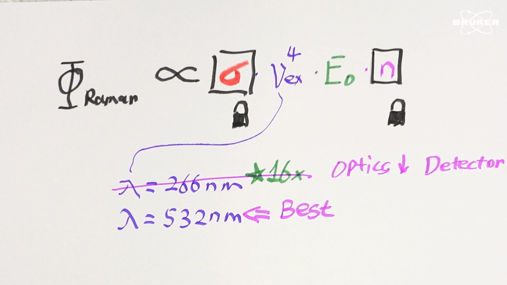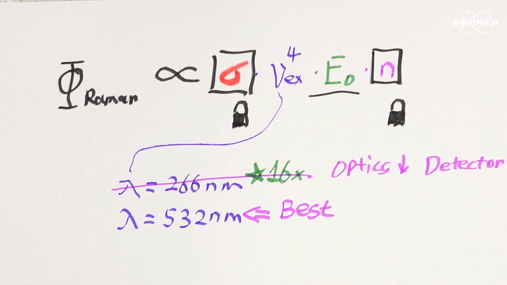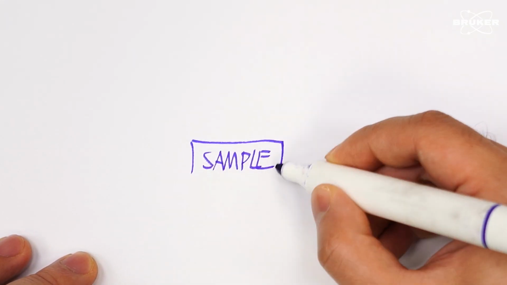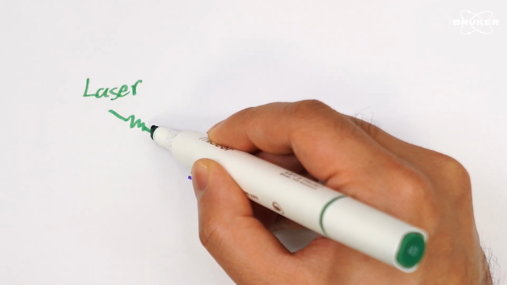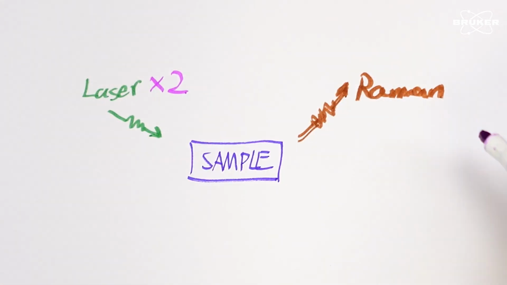Having ruled out the factor we cannot change, the path forward becomes clearer. We improve the laser power. In theory, doubling the laser power would double the number of Raman scattered photons, allowing us to achieve the same signal in half of the time. It sounds straightforward, but in practice, it's far more complicated.